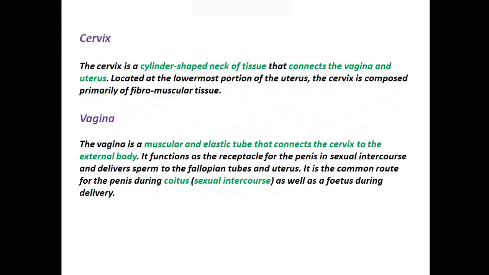Okay, now the cervix. The cervix is a cylinder-shaped neck of tissue that connects the vagina and uterus. Located at the lowermost portion of the uterus, the cervix is composed primarily of fibromuscular tissue. Finally, we will look into the vagina. The vagina is a muscular and elastic tube that connects the cervix to the external body. It functions as the receptacle for the penis in sexual intercourse, and delivers sperm to the fallopian tubes and uterus. It is the common route for the penis during coitus, sexual intercourse, as well as a fetus during delivery.